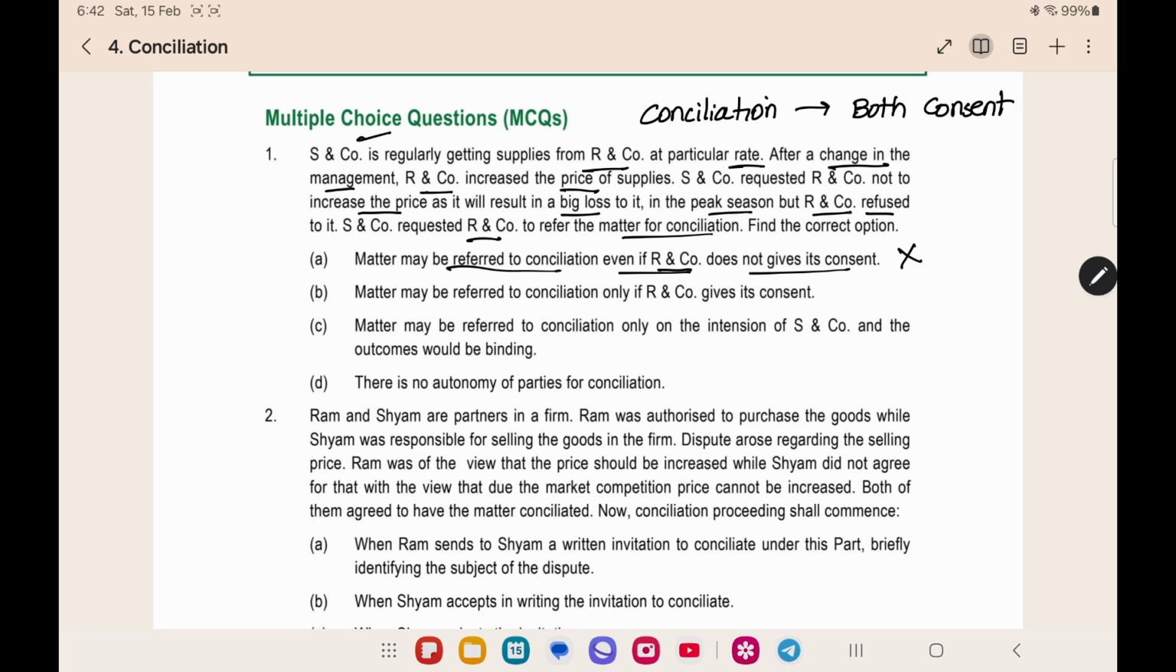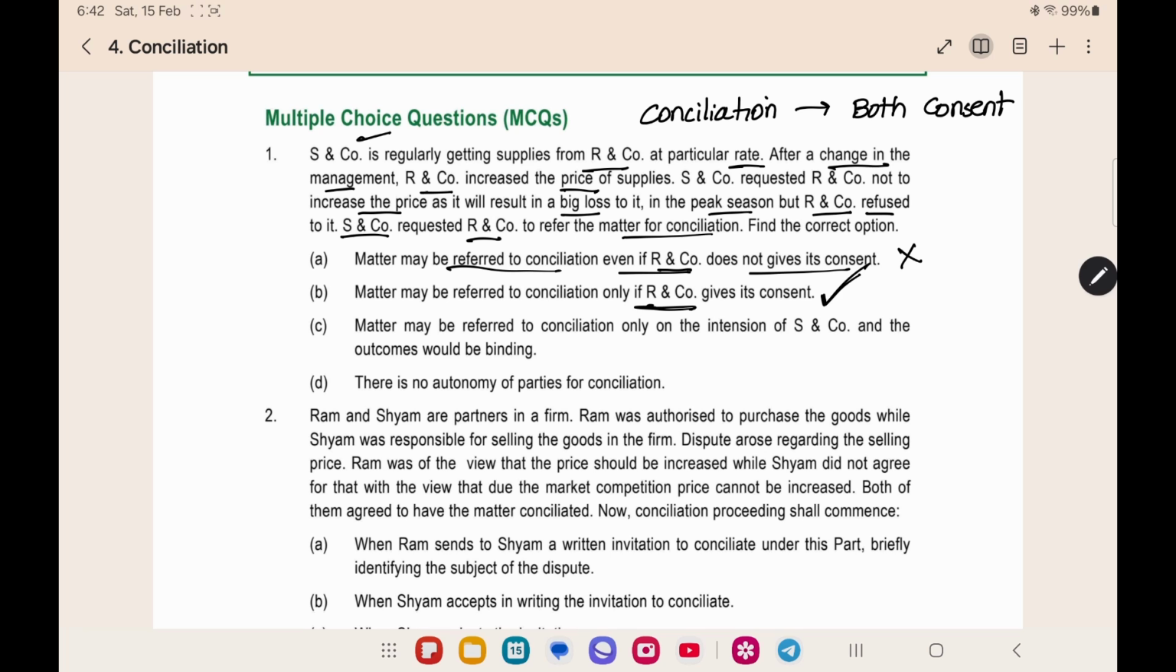The option that the matter may be referred to conciliation only if R&N Company gives consent: only if both the parties give consent, we can go. Here, S&N Company is starting the conciliation, so it has already consented. It wants to go to conciliation. So, this will be the right answer.